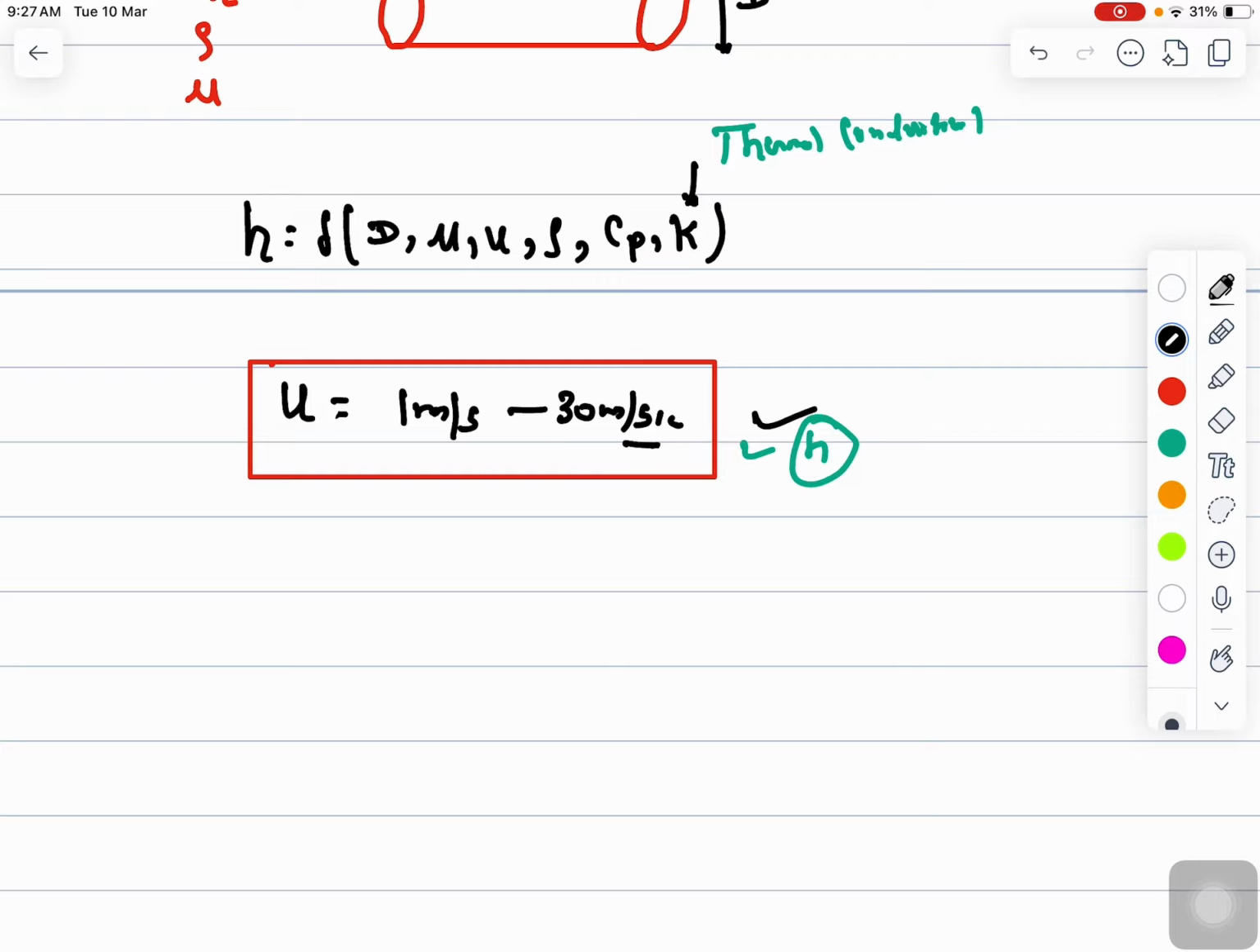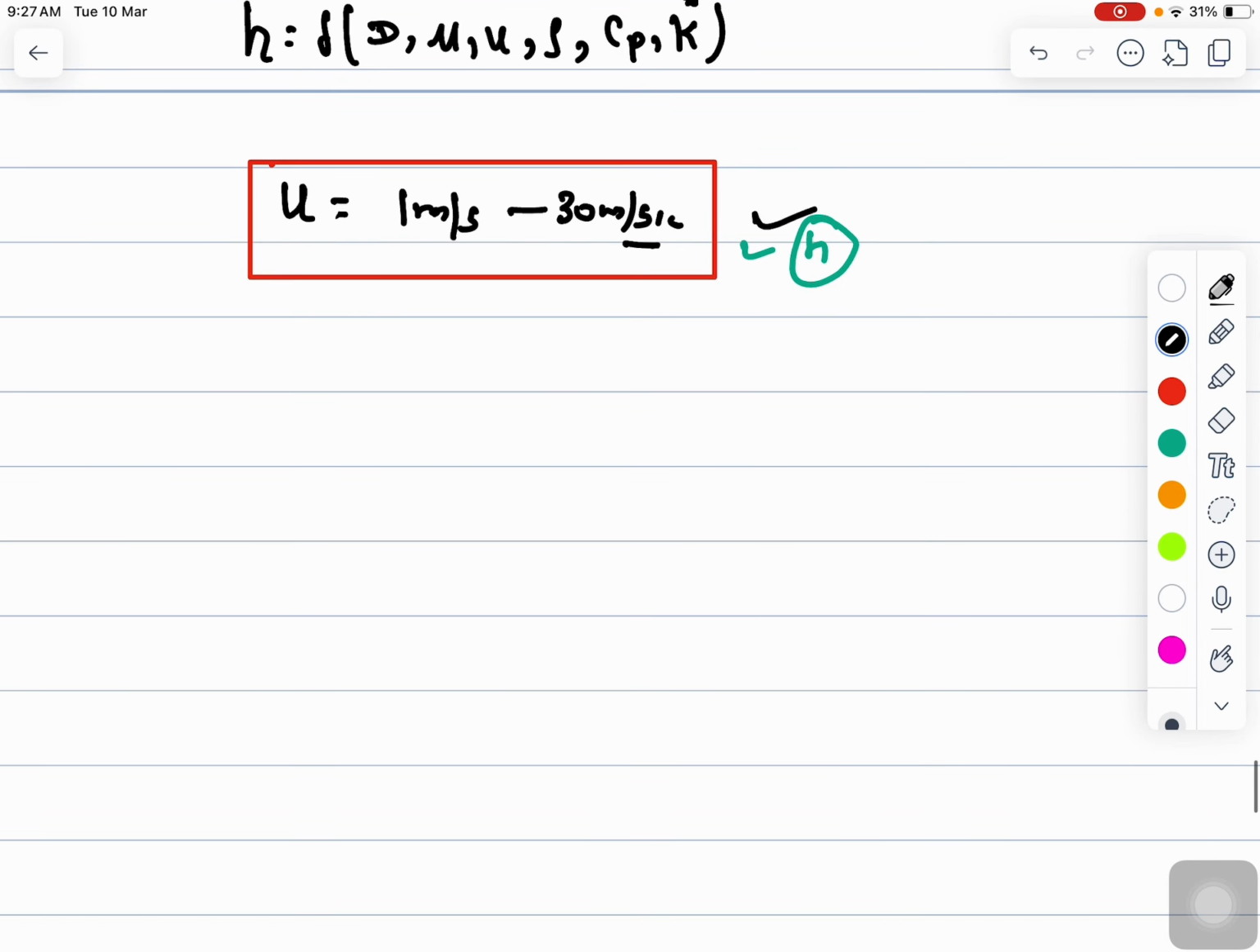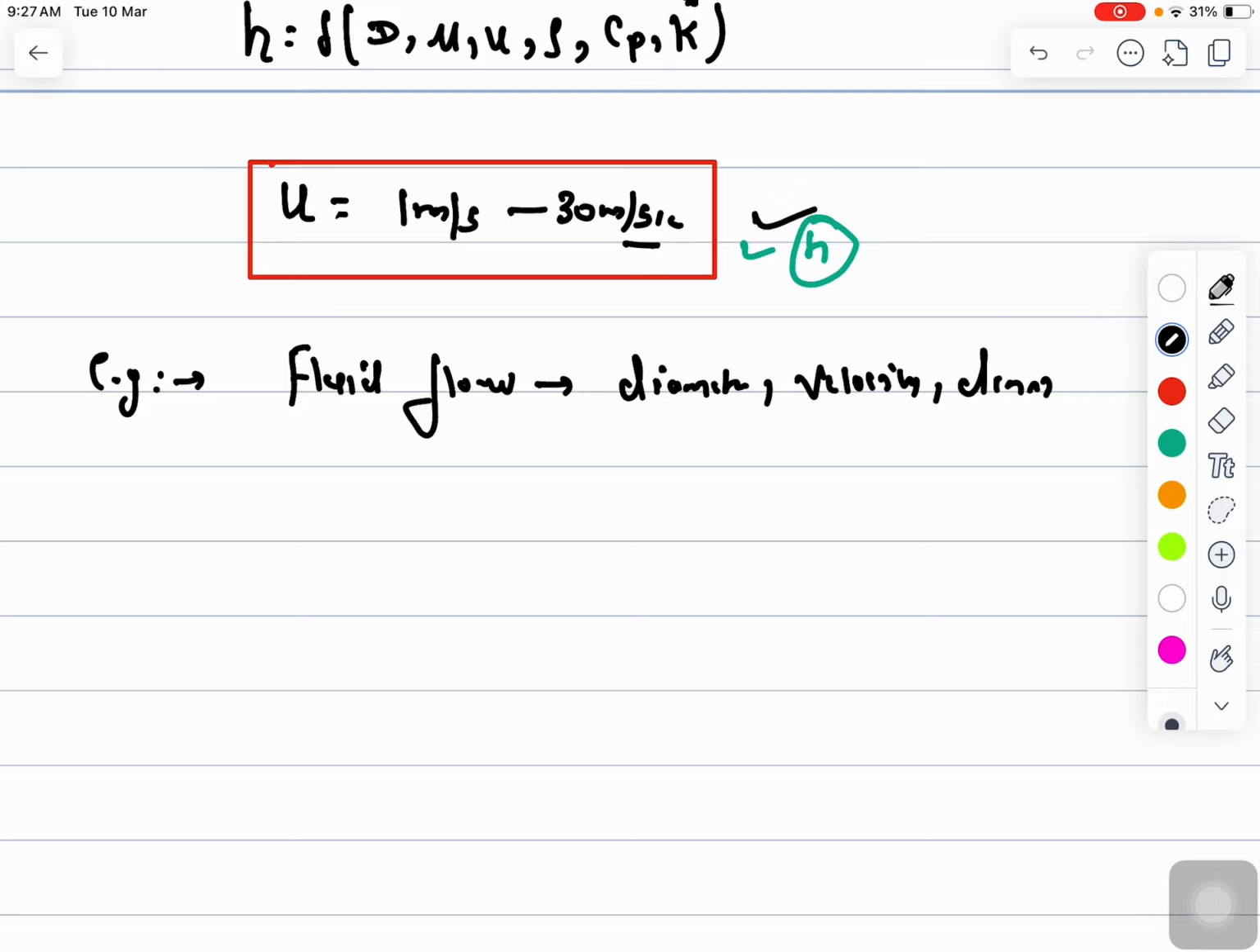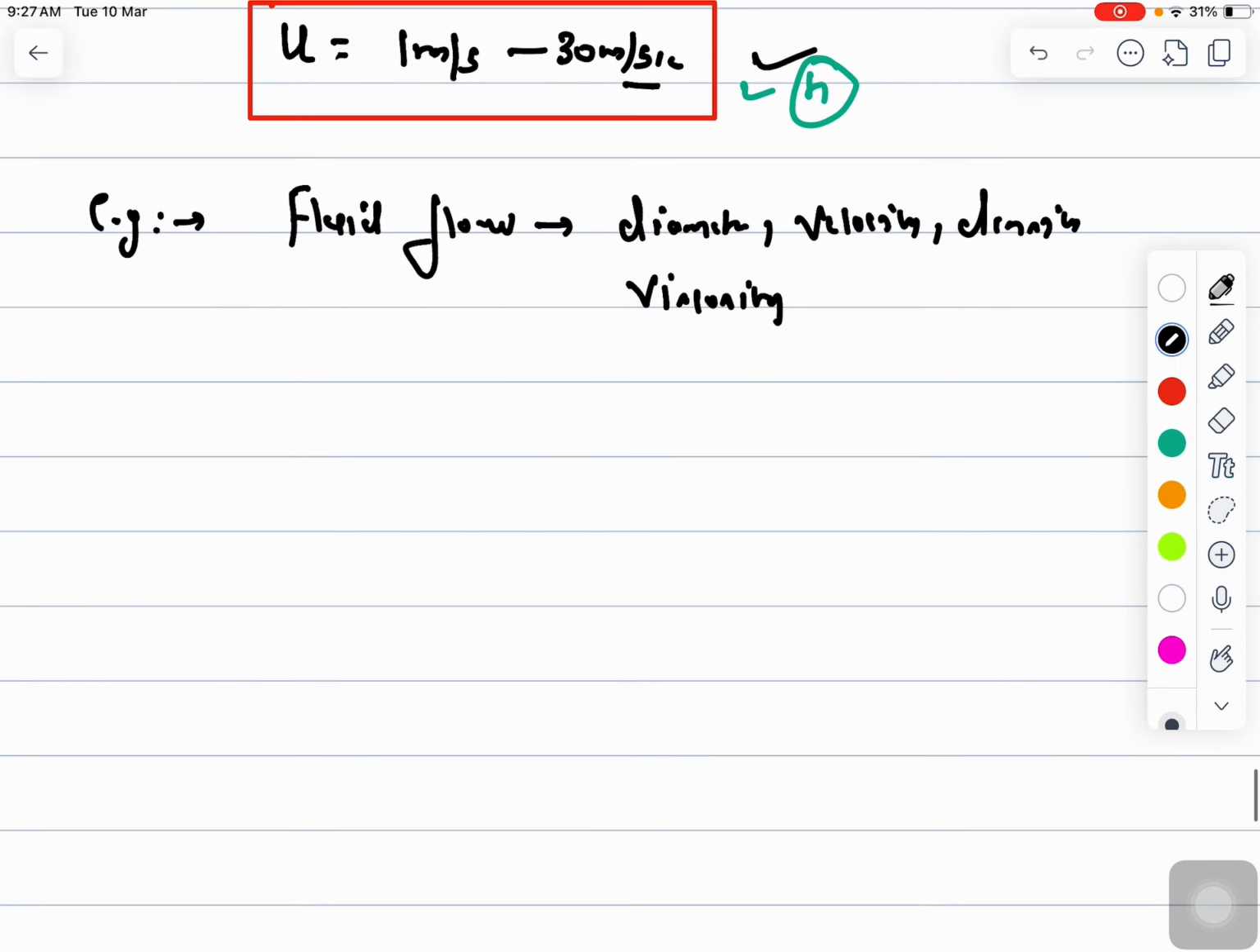That is where dimensional analysis solves this problem, by grouping variables into dimensionless parameters. So for example, in fluid flow, the variables diameter, velocity, density, and viscosity combine to form an important dimensionless number known as the Reynolds number.